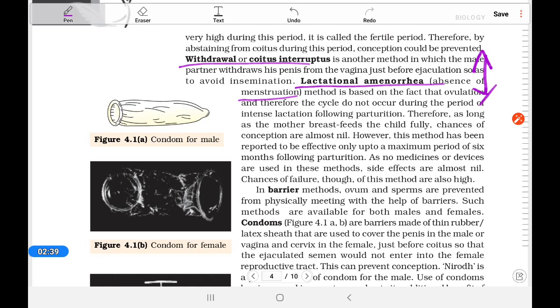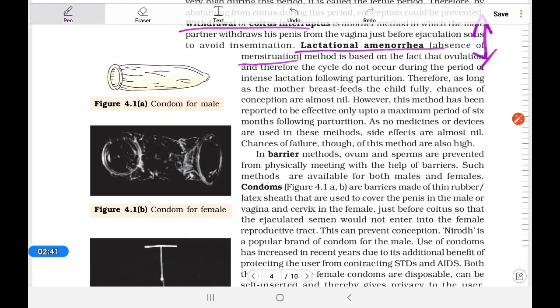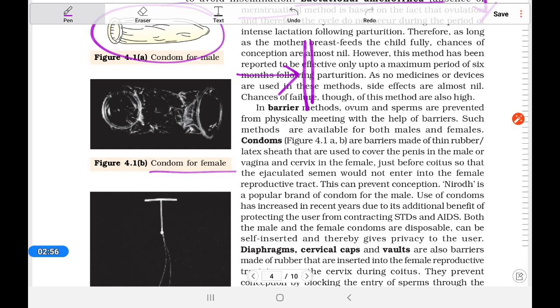Next is the barrier method. Barrier method means to prevent. Here is the barrier so that the sperm cannot enter. In the barrier method you can see the condom in male, and in female also there. The diaphragm and the cervical cap can also prevent directly.